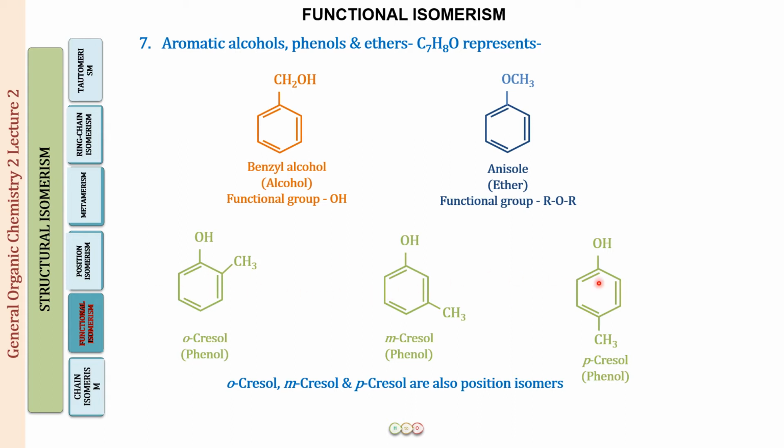Well, it is going to be position isomerism, because only the position of the substituents is different. Perfectly fine, I hope. So if you are asked about benzyl alcohol and ortho-cresol, what type of isomerism this has, it has functional isomerism. But for ortho-cresol and meta-cresol, what type of isomerism this has, it is positional isomerism.